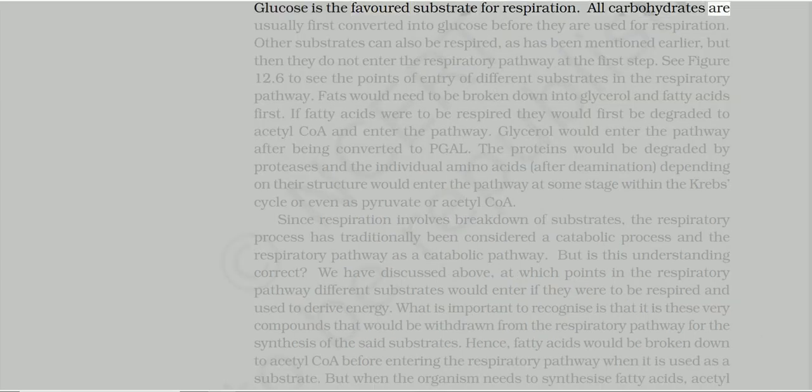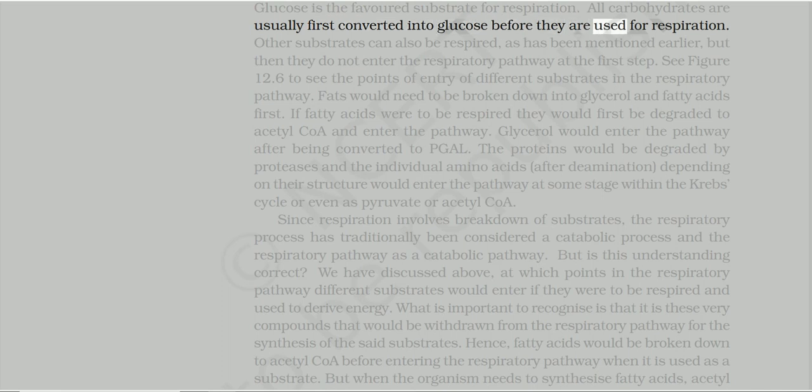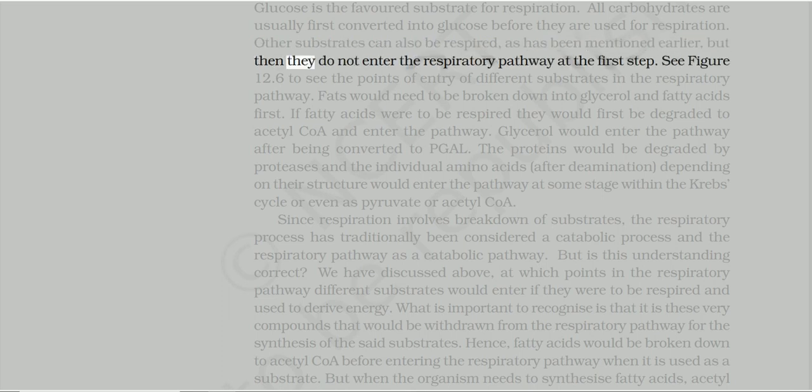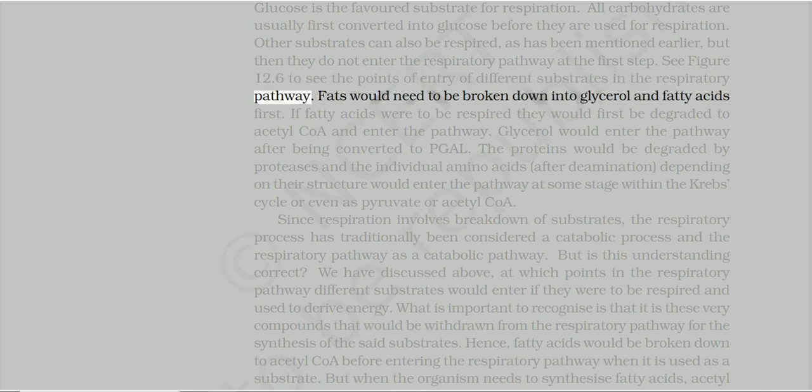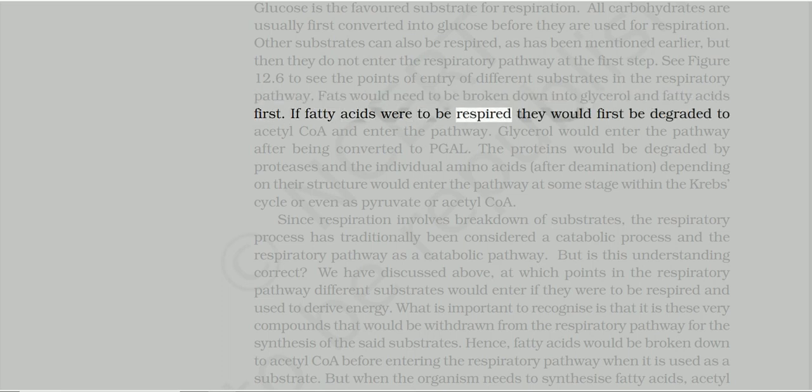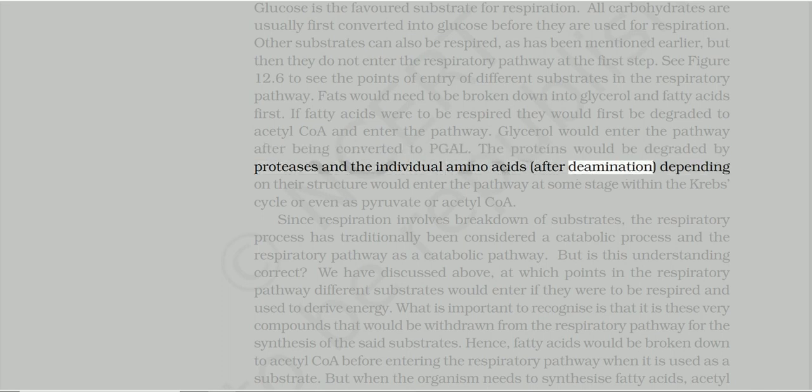12.6 Amphibolic pathway. Glucose is the favored substrate for respiration. All carbohydrates are usually first converted into glucose before they are used for respiration. Other substrates can also be respired, as has been mentioned earlier, but then they do not enter the respiratory pathway at the first step. See Figure 12.6 to see the points of entry of different substrates in the respiratory pathway. Fats would need to be broken down into glycerol and fatty acids first. If fatty acids were to be respired, they would first be degraded to acetyl-CoA and enter the pathway. Glycerol would enter the pathway after being converted to PGAL. The proteins would be degraded by proteases and the individual amino acids, after deamination, depending on their structure, would enter the pathway at some stage within the Krebs cycle or even as pyruvate or acetyl-CoA.